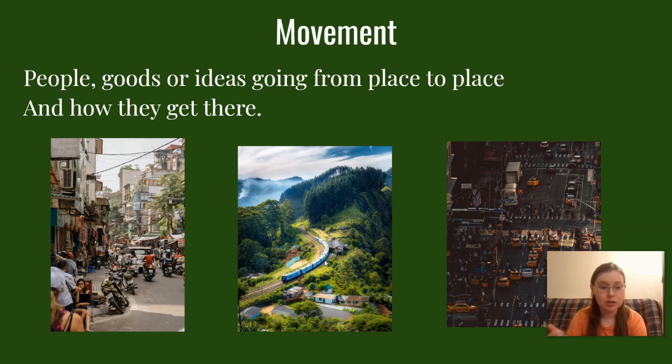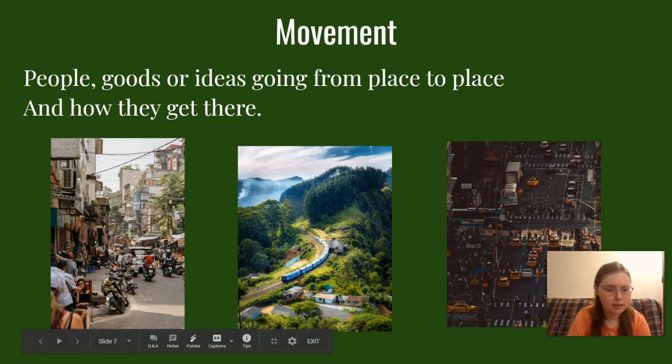Okay, so our first one is movement. It's how people, goods, or ideas go from place to place, and how they get there. So we have a number of pictures that show tons of different movement, right? We have this city where there's a number of mopeds and some cars and some regular bicycles, and people are walking about, and looks like they're sitting at shops too.